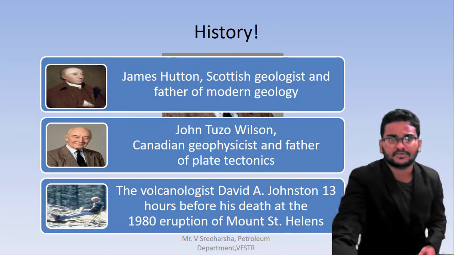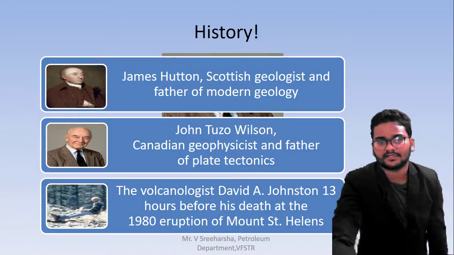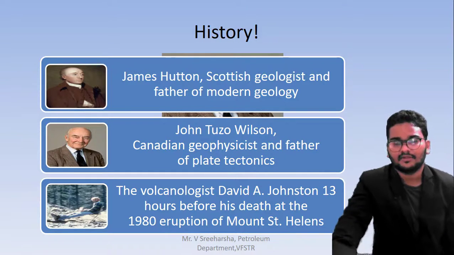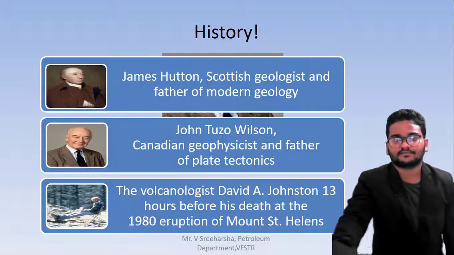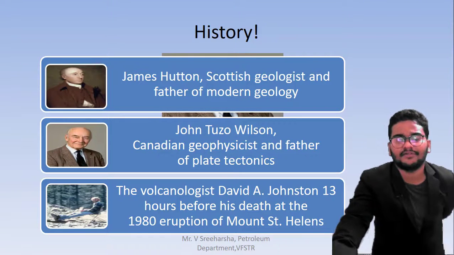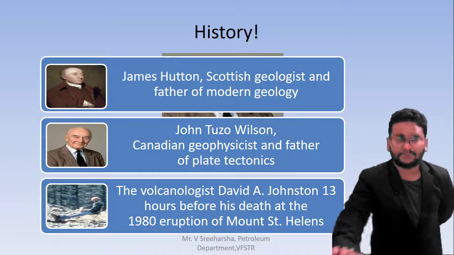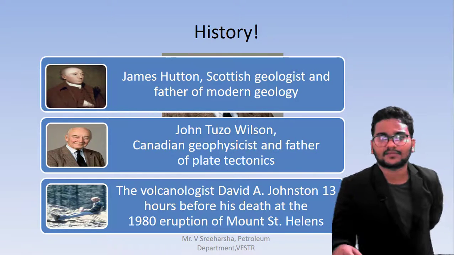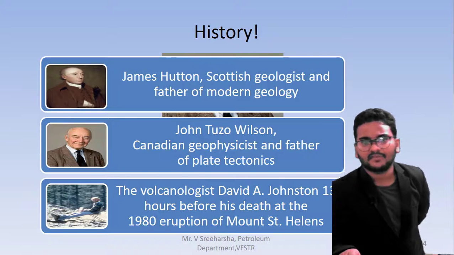So he is the volcanologist David A. Johnston. Thirteen hours before his death, he was present at the eruption of Mount St. Helens.